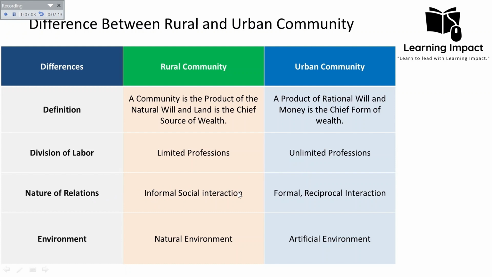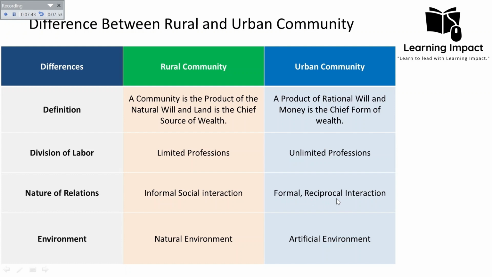But in case of the urban community, the relationship is formal and more reciprocal. In urban communities, social interactions are often formal, impersonal, and based on reciprocal relationships. For example, in a large city, two colleagues meet for coffee to discuss a work project. They exchange information, share ideas, and collaborate on tasks. So the interaction is formal and their relationship is based on mutual benefit and reciprocity. They expect to help each other in the future just as they are helping each other now. So they are always thinking of something in return whenever they help each other.